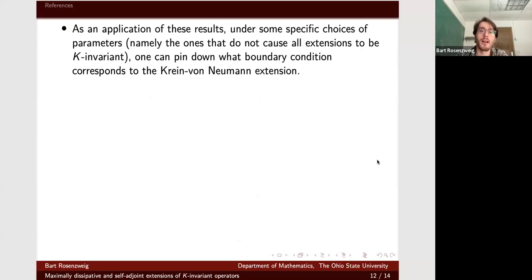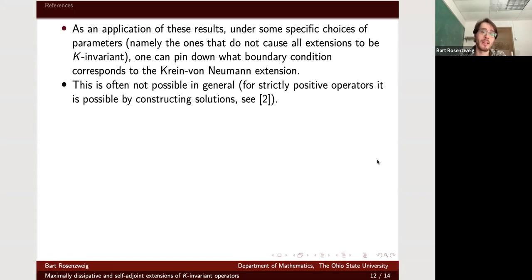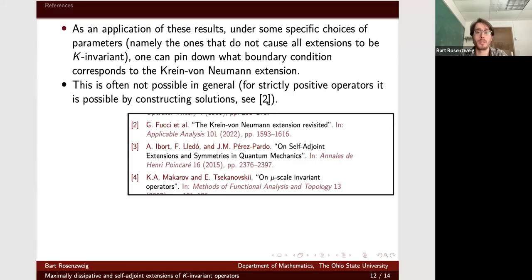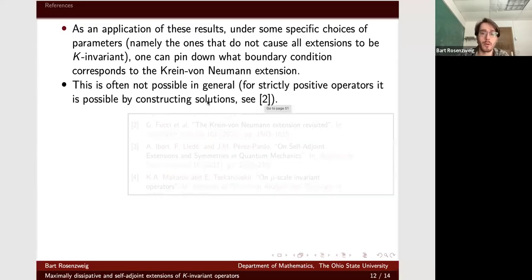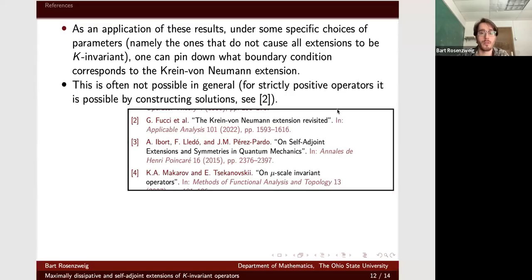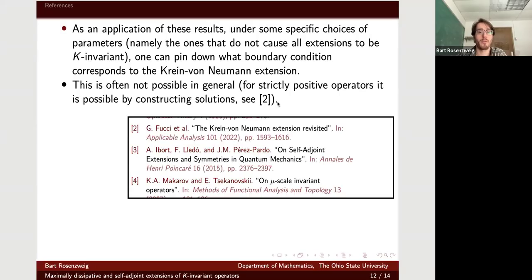As I said, as an application of these results, for specific choices of the parameters, frequently you can pin down what boundary condition corresponds to the Krein-von Neumann extension. It's not possible in general for strictly positive operators. We can actually just construct what the Krein-von Neumann extension is, and this is given in this paper here, which you can see in the references.